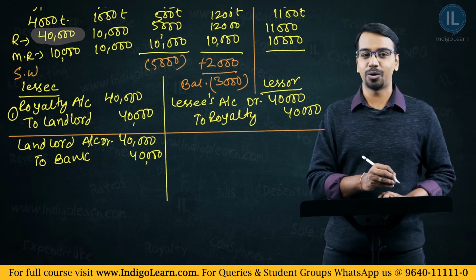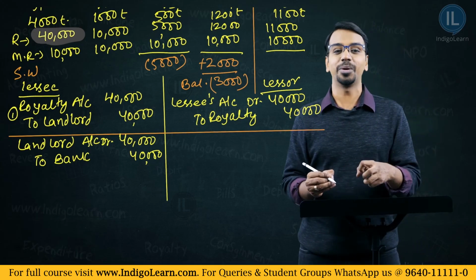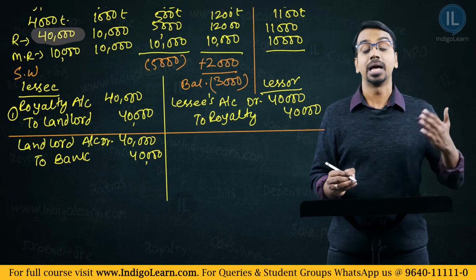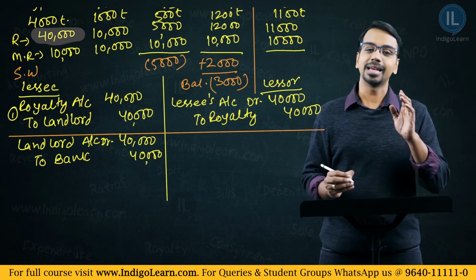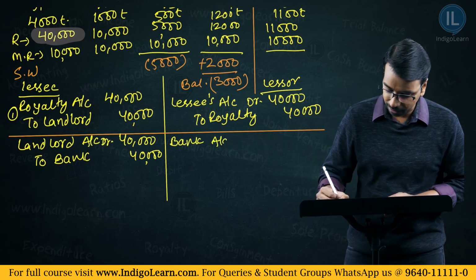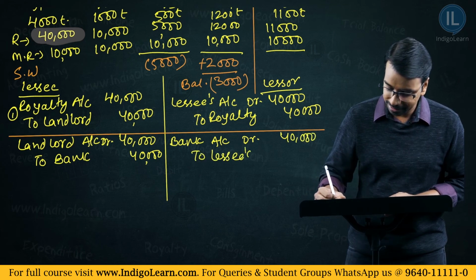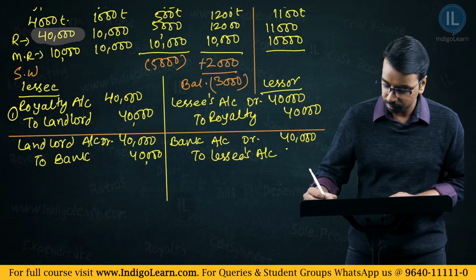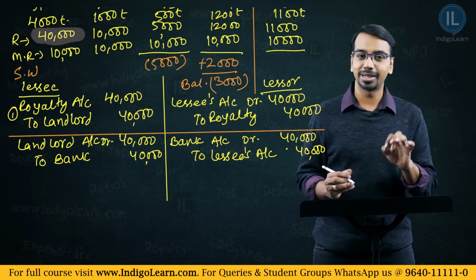Come to the lessor's account, or the landlord's account. In the lessor's books, lessor will receive the money. So, he will debit bank account, and who is paying the money? The lessee is paying the money, so he will credit lessee's account. So the entry will be bank account debit 40,000 to lessee's account 40,000. I hope this entry is also clear.